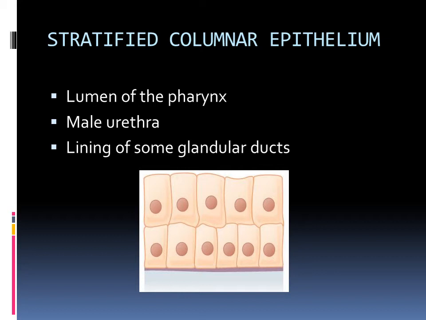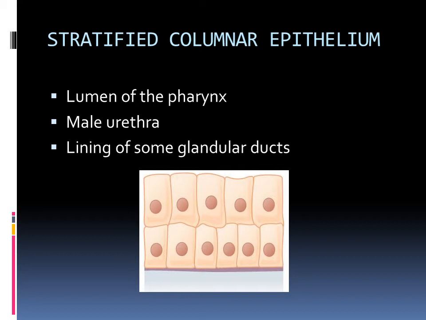First, it is present in the lumen of the pharynx. Hope you know about the pharynx region, where the digestive system and the respiratory system open. Then it is present in the male urethra. Have you got where this urethra is? The urinary bladder will open as a urethra, and through the urethra the urine will be eliminated out. So in the male urethra, this stratified columnar epithelium is present.